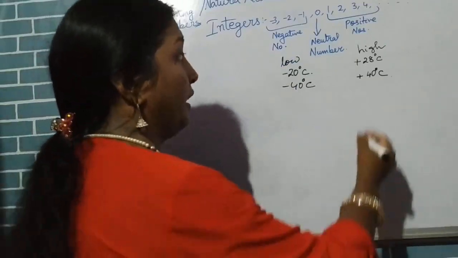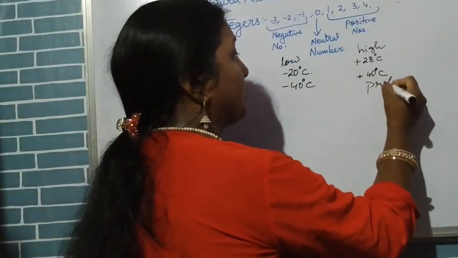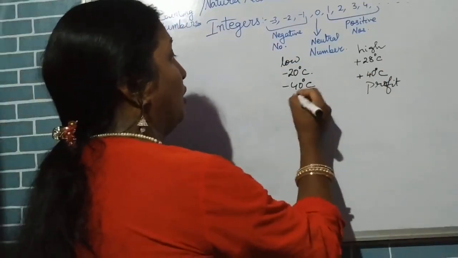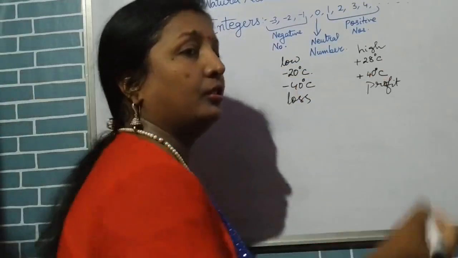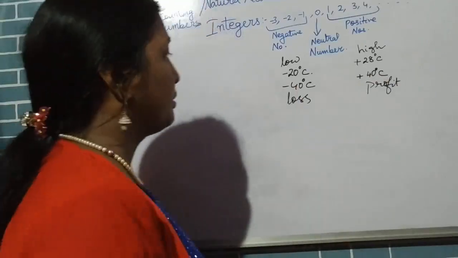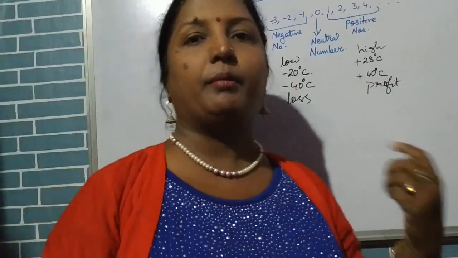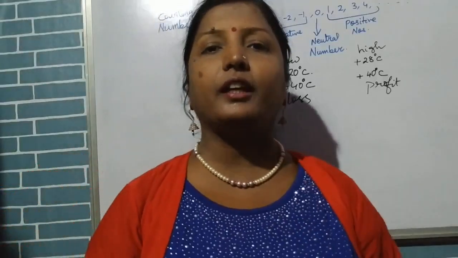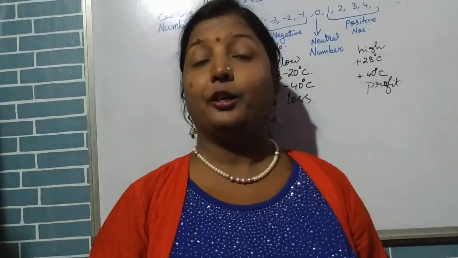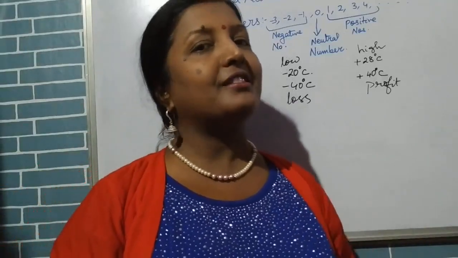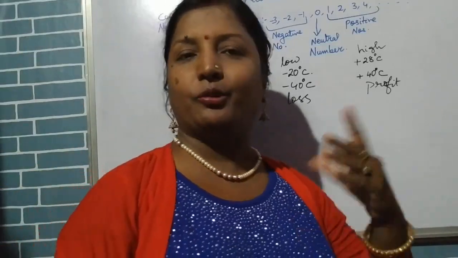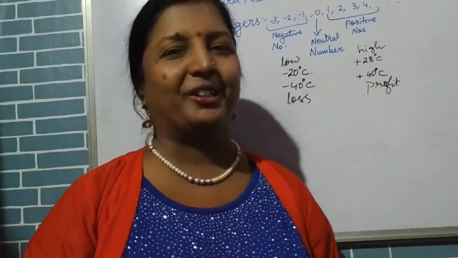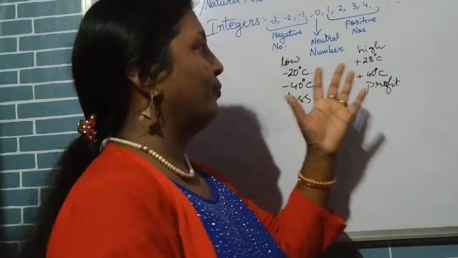Say you had a profit in a business, it's plus. You had a loss in a business, you have minus. So if you write a number with a minus sign, you mean to say that you had a loss. You write a number with a plus sign, you mean to say that you had a profit. So the more of plus is better. Yes, the less of minus is always better. Students always love more of plus.